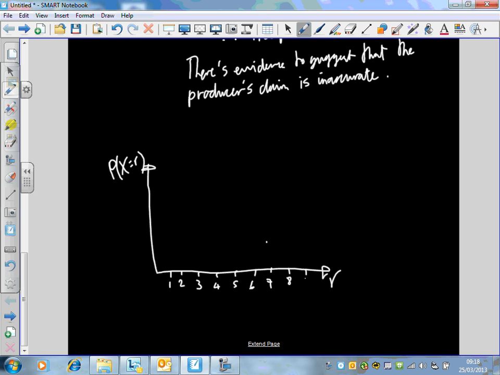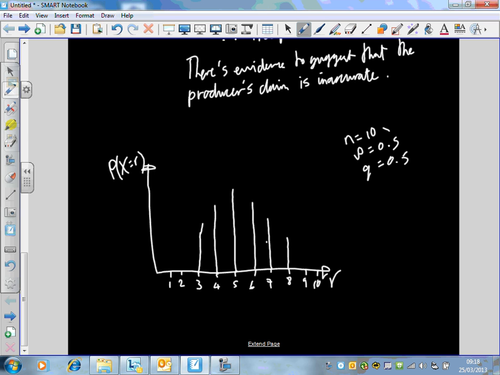Okay, now 1, 2, 3, 4, 5, 6, 7, 8, 9, 10. Now n is 10 here. If I was going to draw a cheeky little bar chart, the most probable value will be 5. In this, because n is 10, p is 0.5, the most probable value would be 5. You agree? In this case, it's going to be symmetrical because the probabilities are equal. Probability of success is 0.5, probability of failure is 0.5. But they're going to be less likely like this.